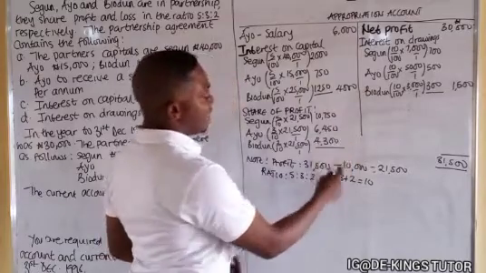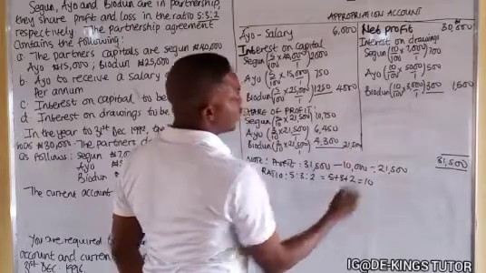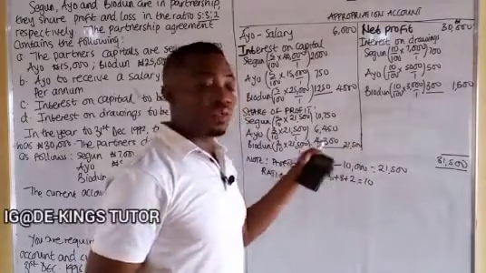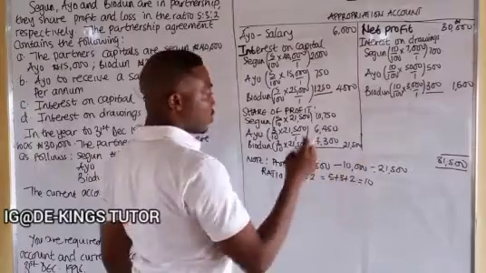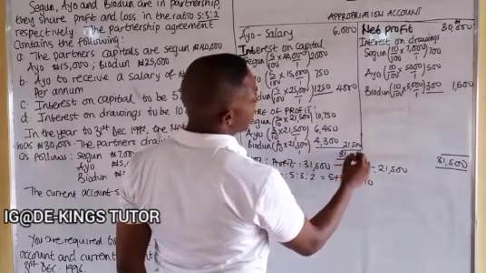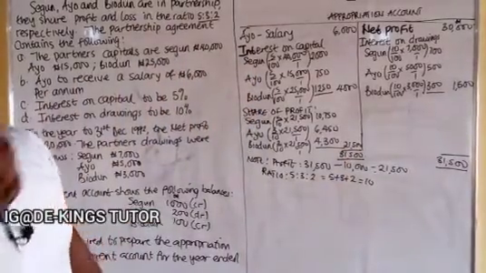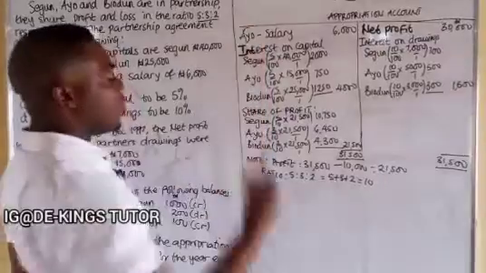4,300. So when you add them together, it must and should give you 21,500. If it doesn't give you 21,500, what you did was wrong. Okay, so you have to check it again. So when you add that together, this will now give us 21,500. Okay, so with that you have done your preparation.